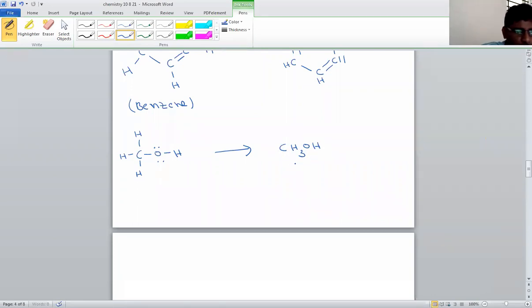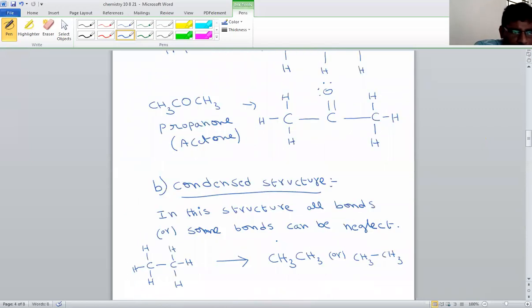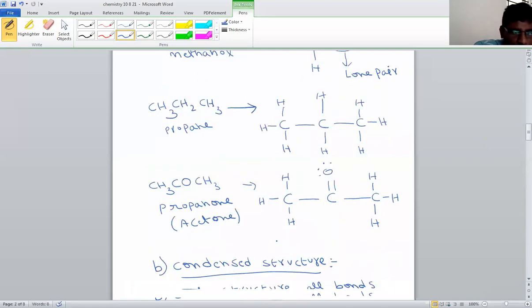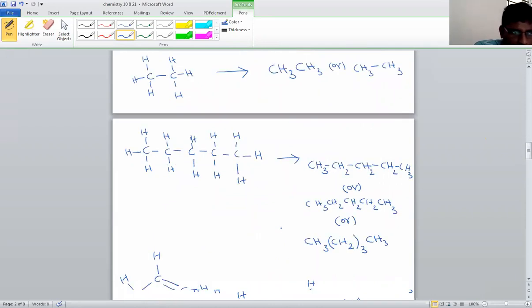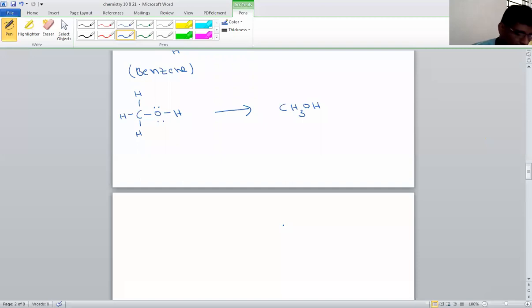So this is called a complete structure. So how many structures have we completed? One is the complete structure. Another is the condensed structure. Complete means all atoms and all bonds are denoted. Condensed means some bonds or all bonds can be neglected, but atoms must be represented. Then that is called a condensed structure.